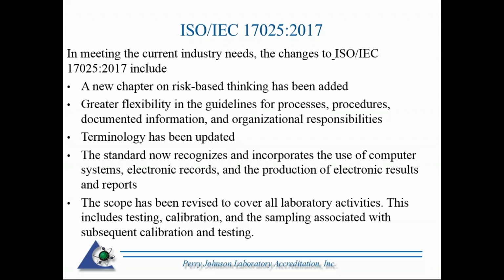Some terminology has been updated. 2017 now incorporates the use of computer systems, electronic records, and the production of electronic results. It's been revised and rewritten more in tune with those types of media as opposed to the paper copy binder type that was more prevalent back in 2005.